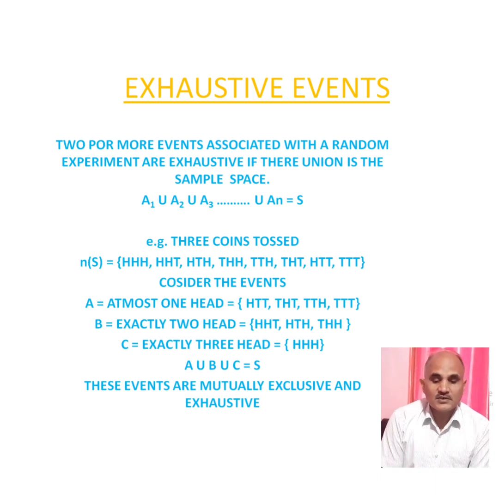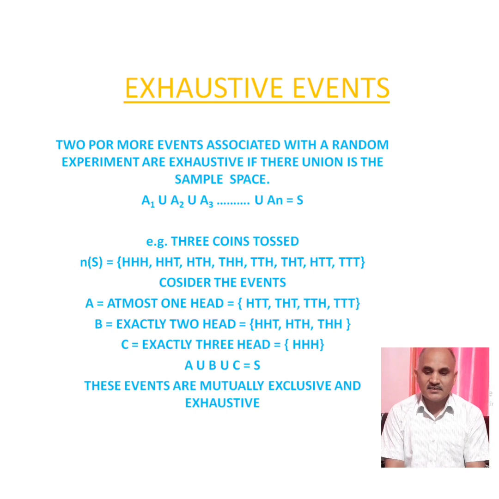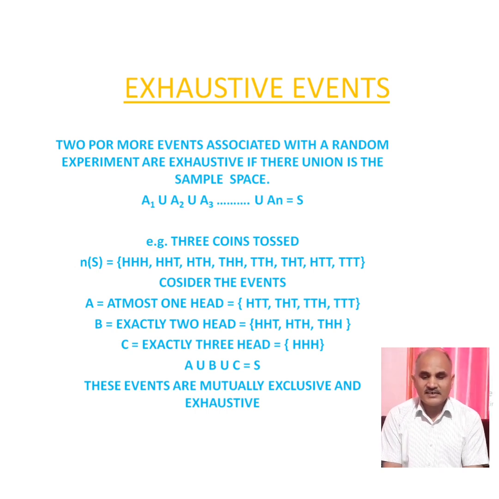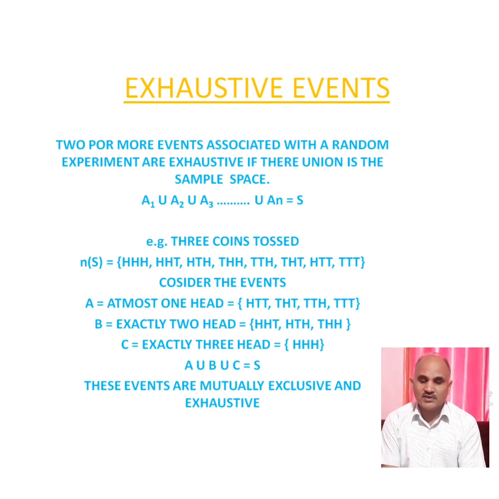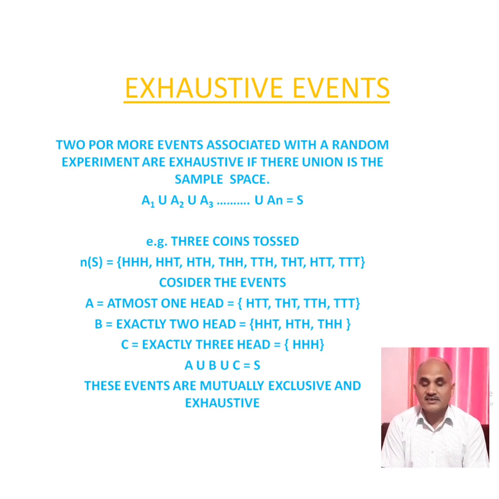Exhaustive events. Two or more events associated with a random experiment are exhaustive if their union is the sample space. So suppose there are 2 or 3 events, and their union is equal to the total outcomes, then it is called exhaustive event. So here you can say A1 union A2 union A3 up to the union of the n-th event is equal to the total outcomes, or the total sample points, then it is called exhaustive event. I hope children you are getting this point. If 3 coins are tossed, we can better explain this using these examples.